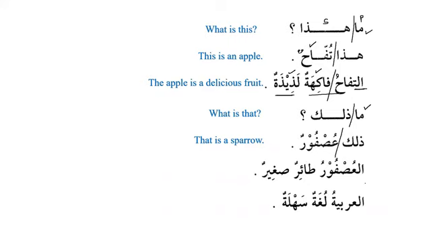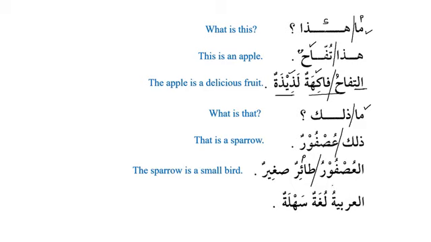Now when we mention the same bird again, we will say العصفور طائر صغير. So al-asfuru will be subject, and ta'irun is the predicate, and the sifa of ta'irun is what? Saghirun. So this is the adjective. The sparrow is a small bird. Now we can see over here that this is noun and this is adjective. And try to memorize the meaning, I mean the vocab in Arabic as well. So we will say this is mawsuf and this is sifa, noun and adjective.